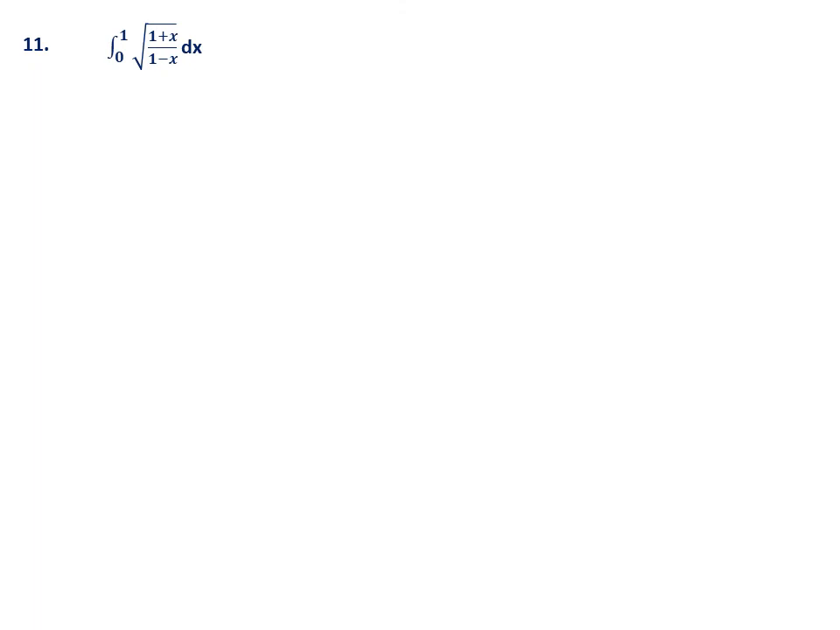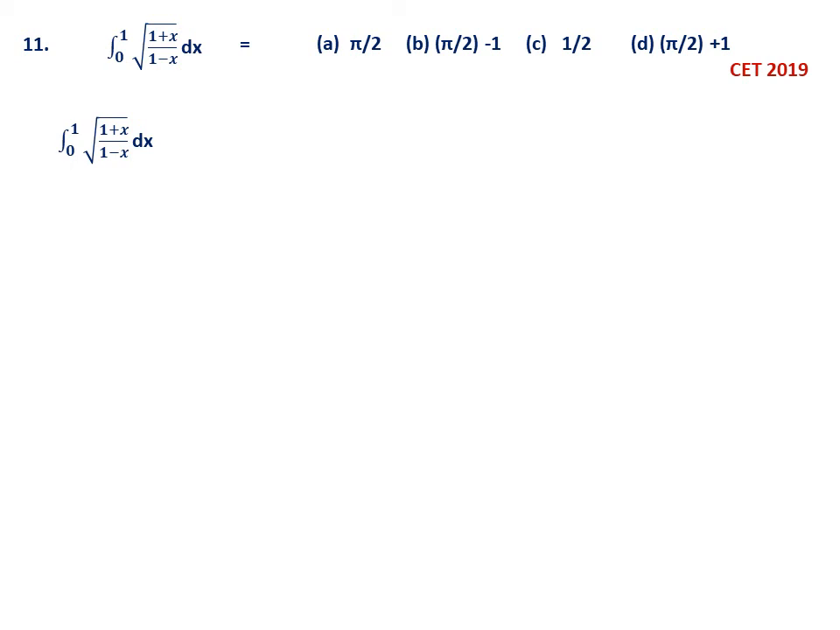So integrate from 0 to 1 the square root of (1 plus x) by (1 minus x) dx. This can be done by different methods. One is substitution, another is to multiply by 1 plus x in the numerator and denominator inside the bracket. Then also you can do it, but I have done it by the substitution method. The options given are of course pi by 2, pi by 2 minus 1, 1 by 2, and pi by 2 plus 1. Now let us take the given integral.